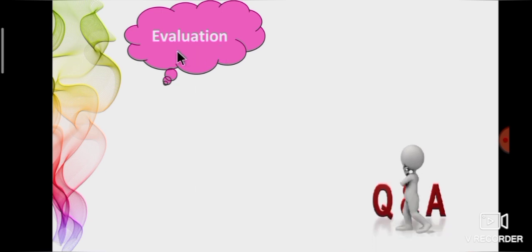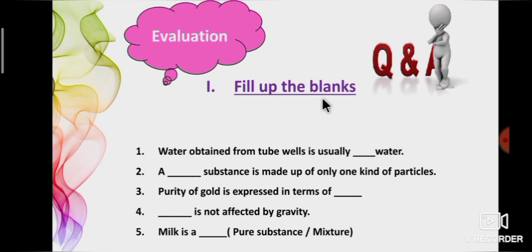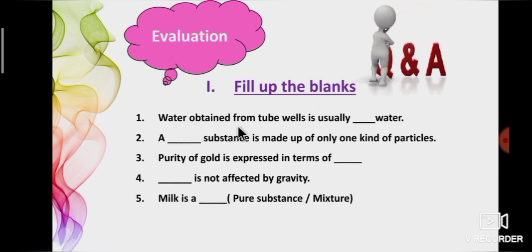Okay students, this is the time for evaluation. Be ready. First Roman letter, fill up the blanks. First, water obtained from a tube well is usually dash water. Second, a dash substance is made up of only one kind of particles. Third one, purity of gold is expressed in terms of dash. Fourth one, dash is not affected by gravity. Fifth one, milk is a dash, either a pure substance or a mixture.